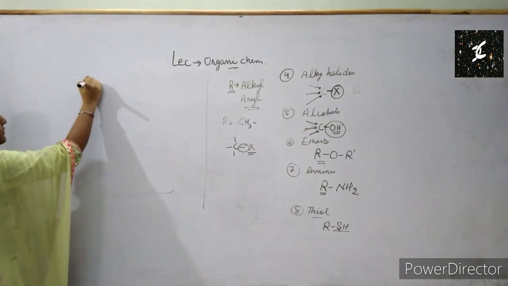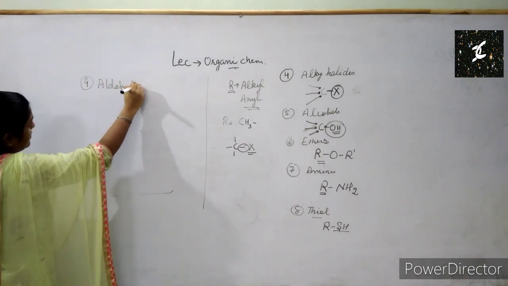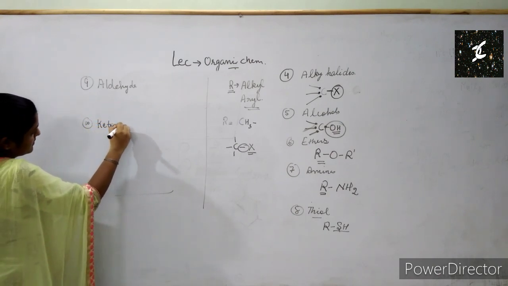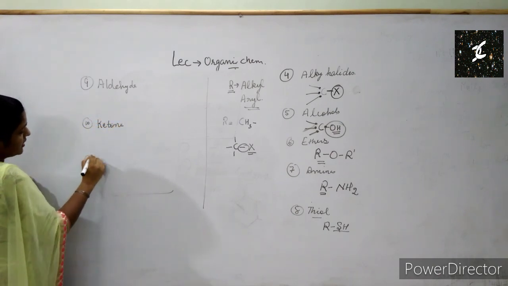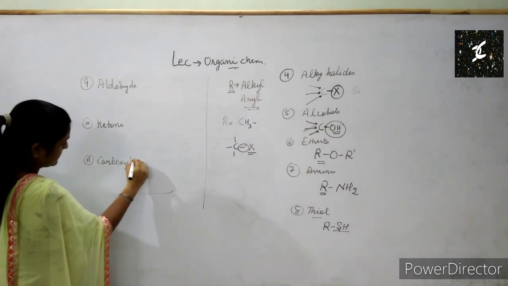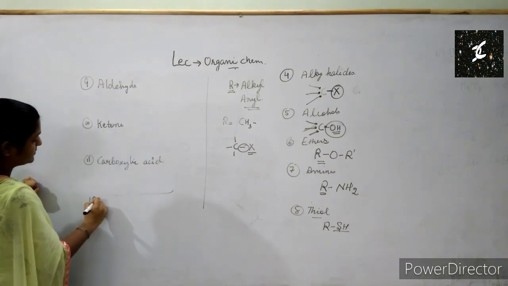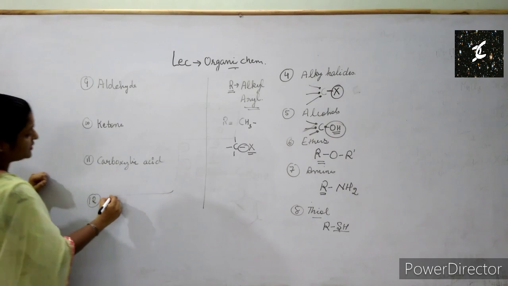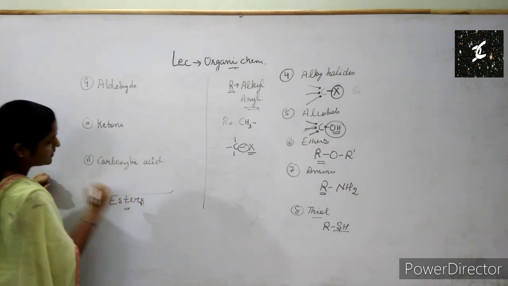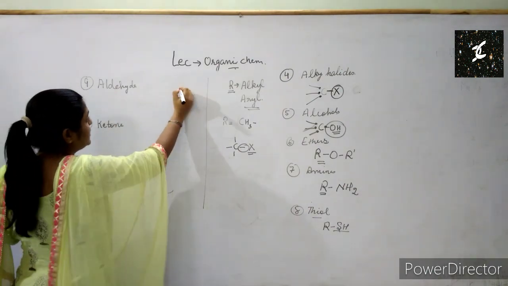Next we have aldehyde, ketone, carboxylic acid, and we have done ether, and the other one is esters. In these functional groups, we have one carbonyl carbon.